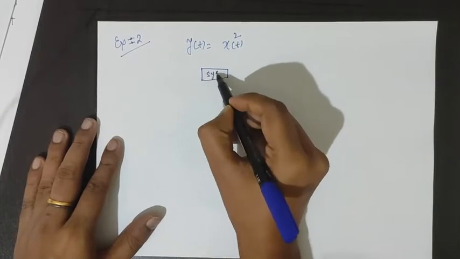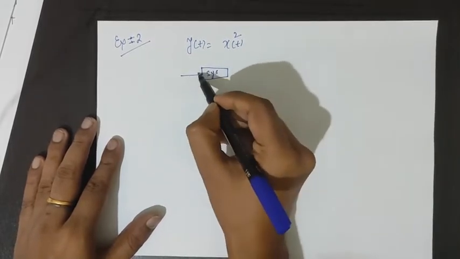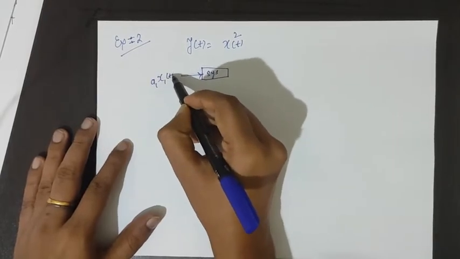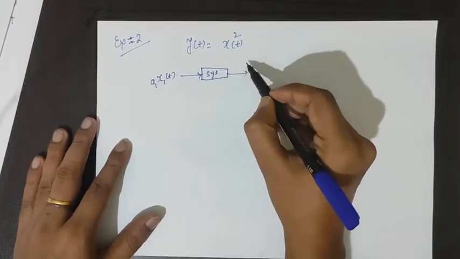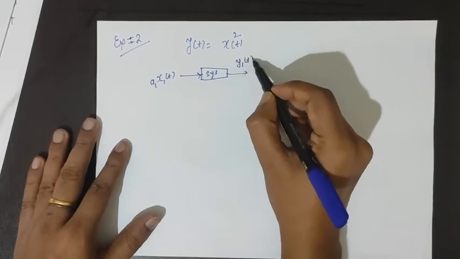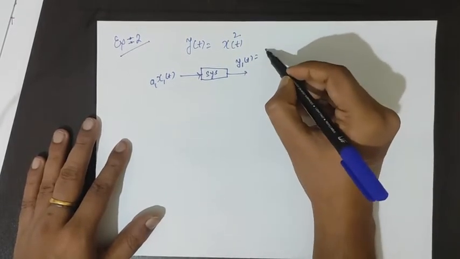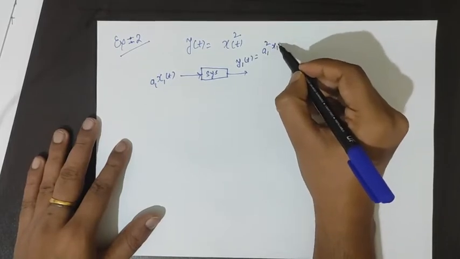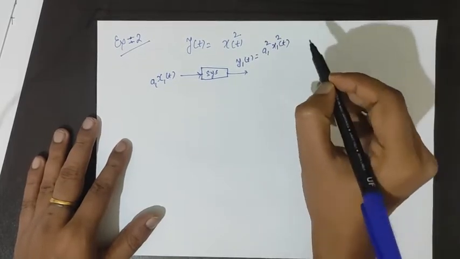We will apply the same procedure. a1 x1 of t is applied to obtain y1 of t, which will be a1 square x1 square of t.